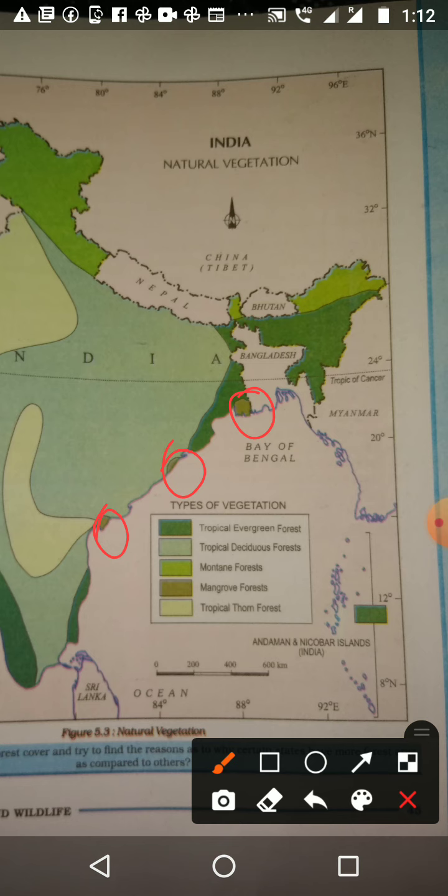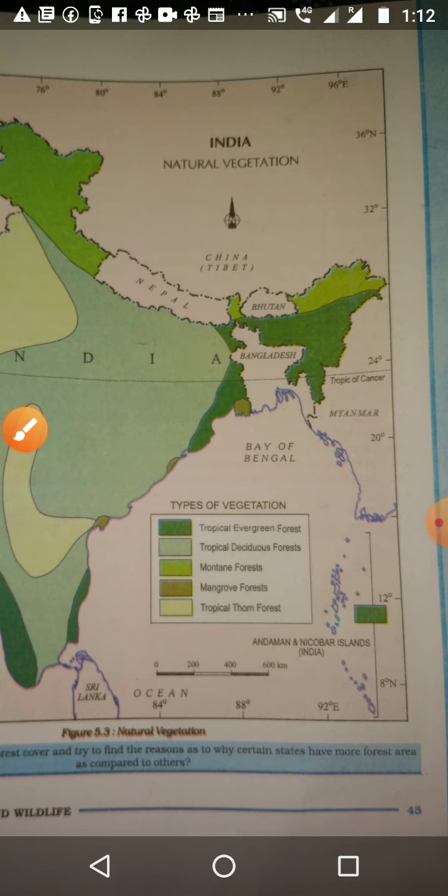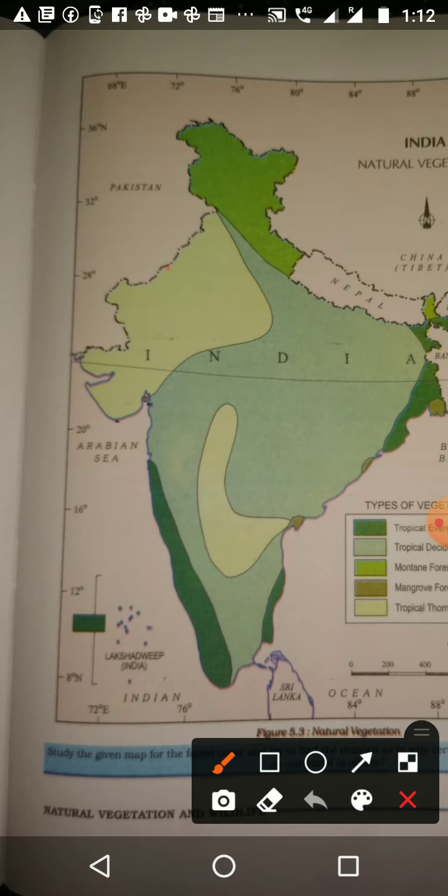And tropical thorn forest we can see in the rest of India, in parts of Gujarat, Rajasthan, a little part of Punjab, some areas of Haryana, Madhya Pradesh, and some parts of UP. Altogether it is tropical thorny bushes.